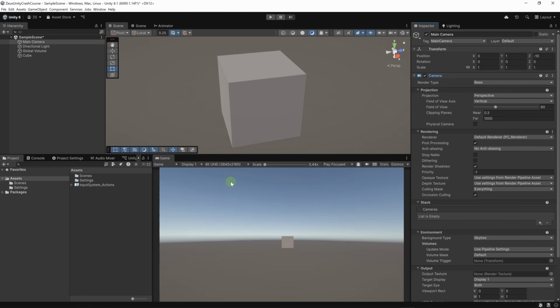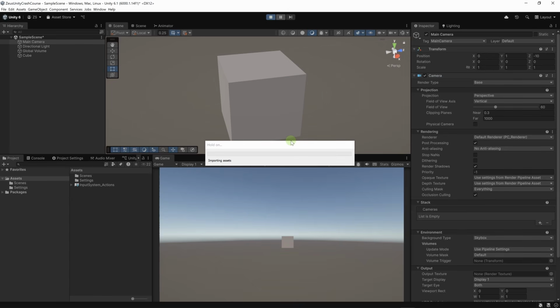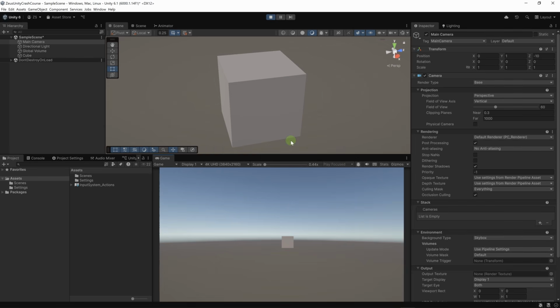And down here we have the Game view. When we run the game, so if I click on this button, I'm going to run the game. So Unity will compile all the scripts and all that stuff. Here we can play our game. Right now, our game is kind of lame. We just have a cube with a camera.